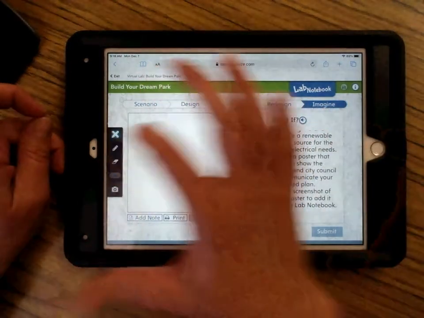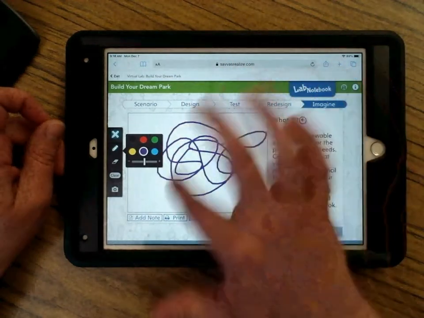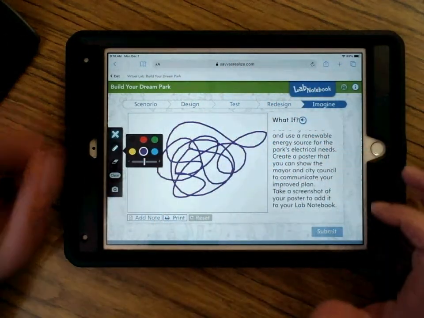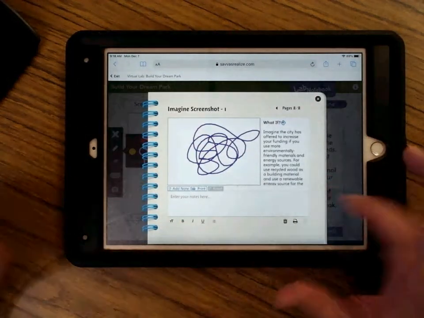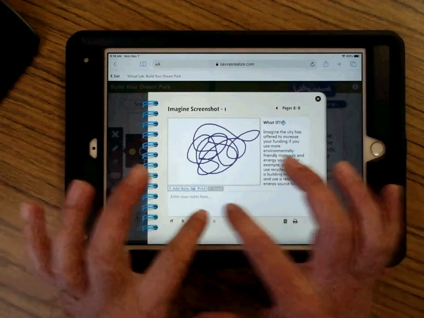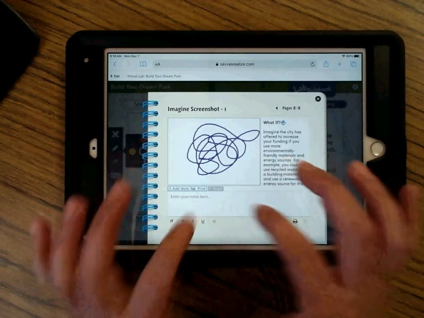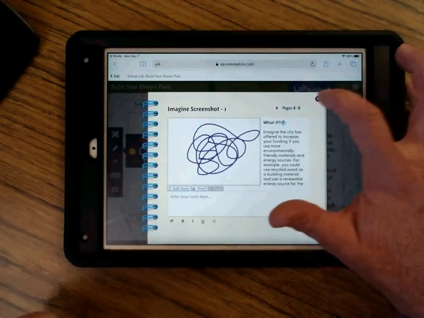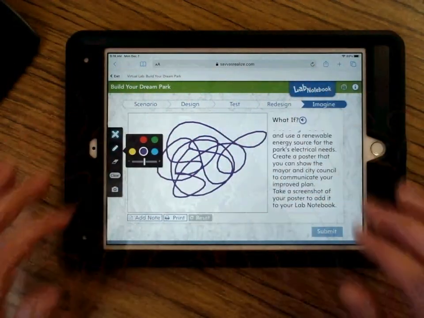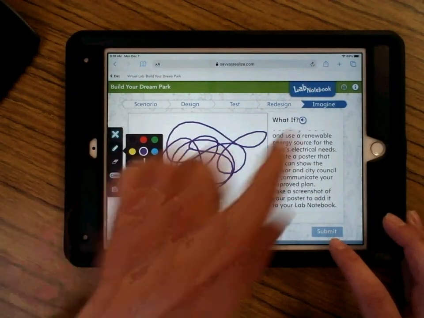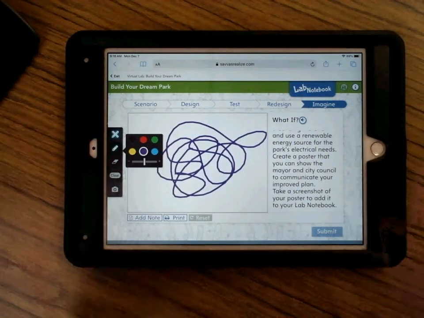So you come over here to the left hand side and you have all these tools. You have this colorful writing tool. So you create your poster, you draw it with this. Okay, so then in order to take a screenshot, you take the camera here, and it took a screenshot for you. Okay, so now that's your imagine thing in your lab notebook. Notice it's the last page, and you're going to type notes about it right there. Okay, and then when you're done with that, if you've done everything in your lab book and everything that you're supposed to, this submit button will be a dark blue like the lab notebook, and you'll hit submit there.